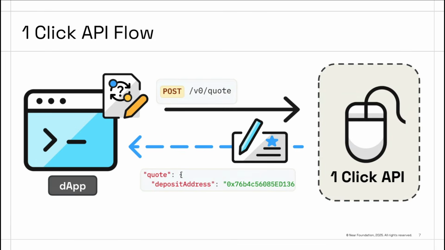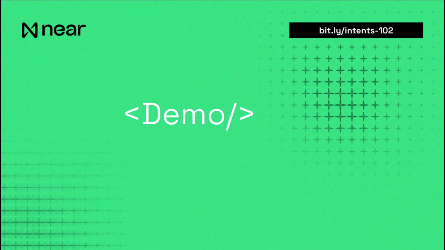The flow is super simple. You just create an intent, send it to one-click via the quote endpoint, and then you await a response. That response will be a JSON object with all the quote details in it and a deposit address. If the quote looks good to you, you simply deposit the agreed upon amount to the provided address, and then the intent will be executed automatically. It's super simple. Without further ado, let's dive into the code and see how this actually works.